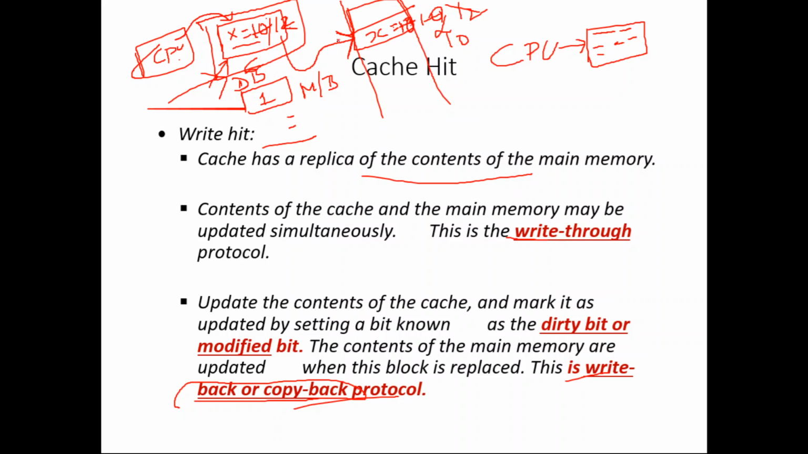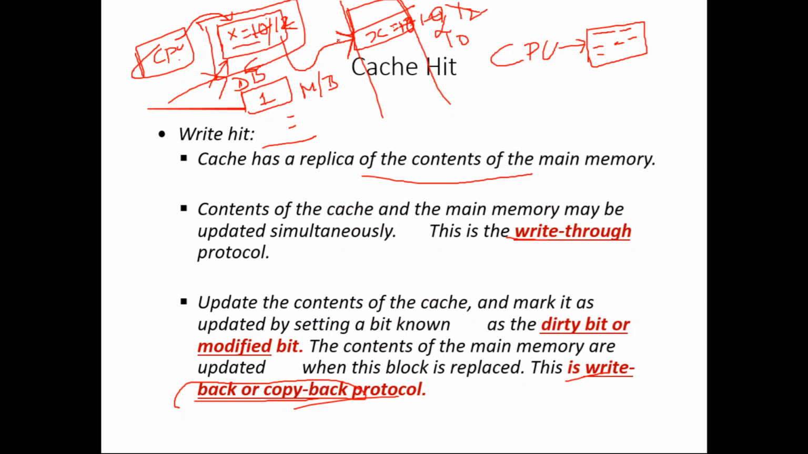So to summarize, whenever the CPU wants to perform a write operation on a particular data, and if that data is already available in the cache, then we say it is a write hit. Now in write hit there are two protocols. Either you can go for write through protocol or write back protocol, which is otherwise called copy back protocol. Write through protocol says, whenever the processor updates the cache memory, immediately the main memory also should be updated. That is called write through protocol.